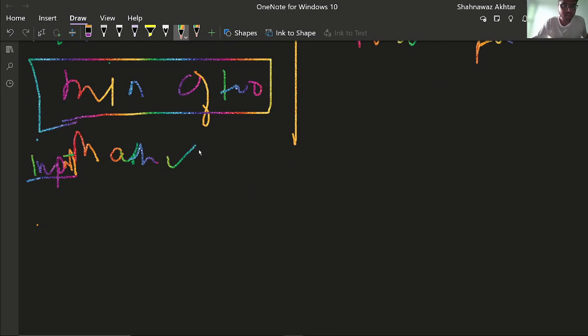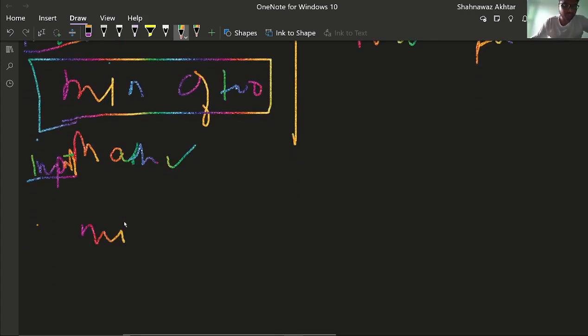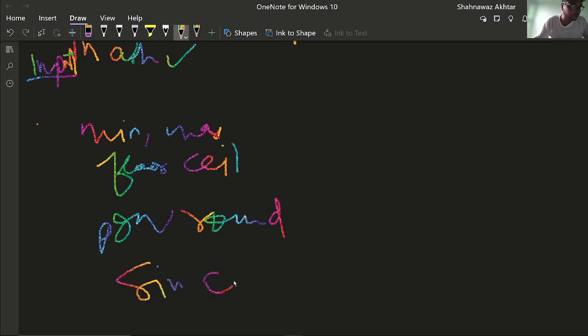I will show you in the coding section how it is done, but first just know that there is a Math class to implement mathematical operations such as finding minimum and maximum, floor value and ceil value, then the power function, then round off, and other functions such as sine, cosine, and tan functions.